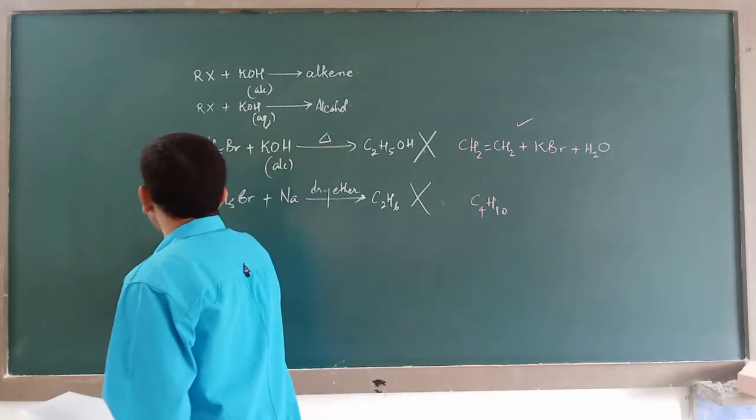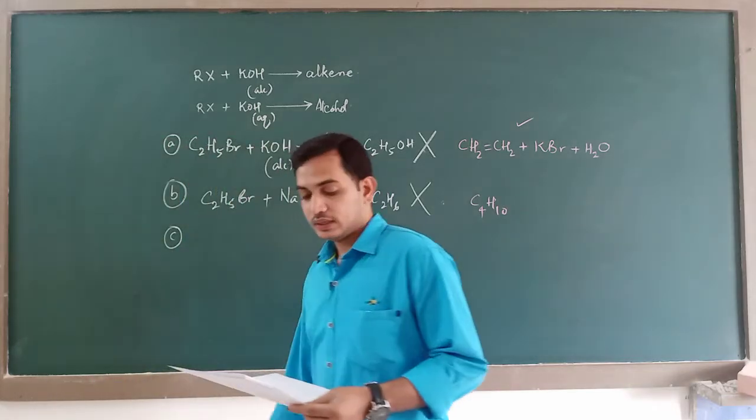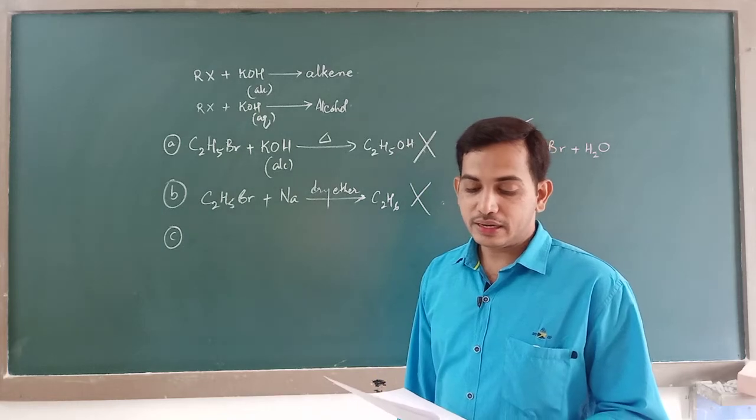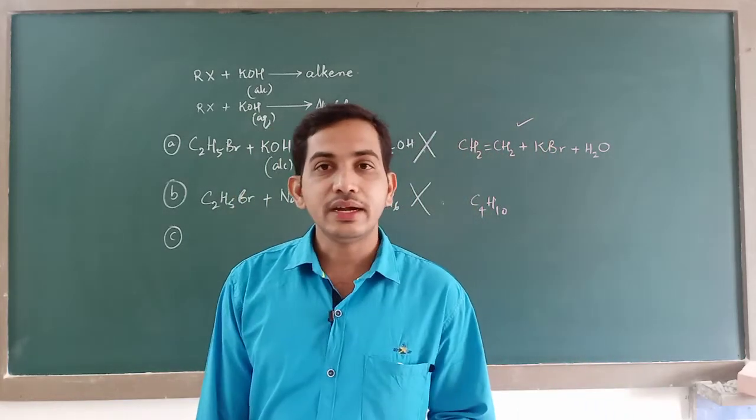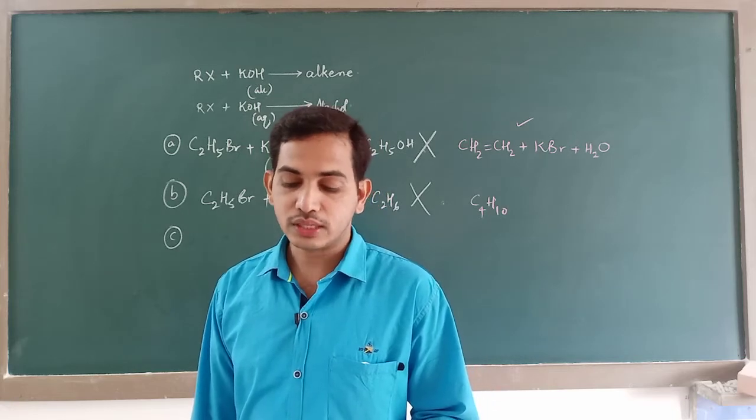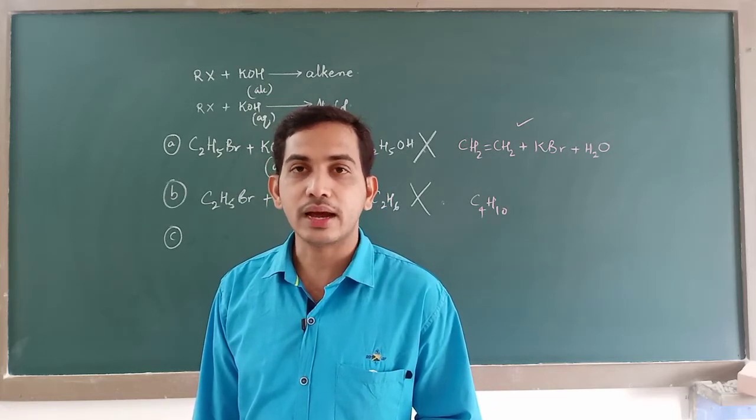Never mind. Option C: ethyl bromide when treated with sodium ethoxide forms diethyl ether.